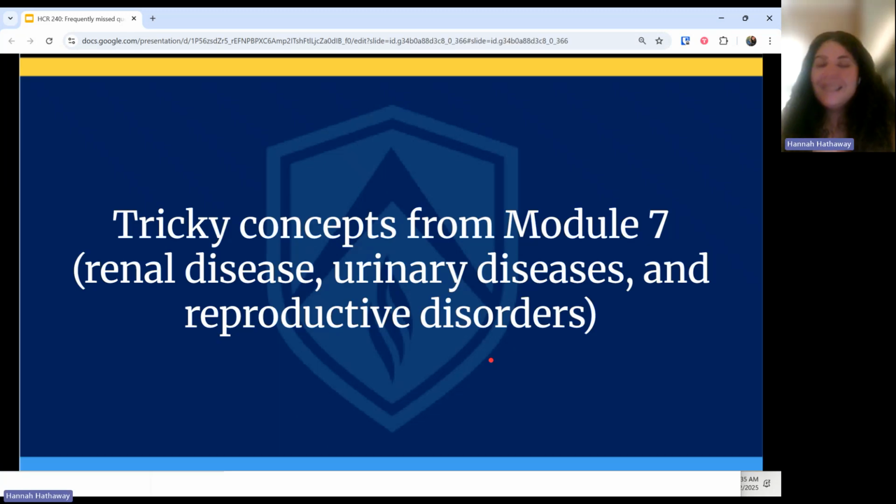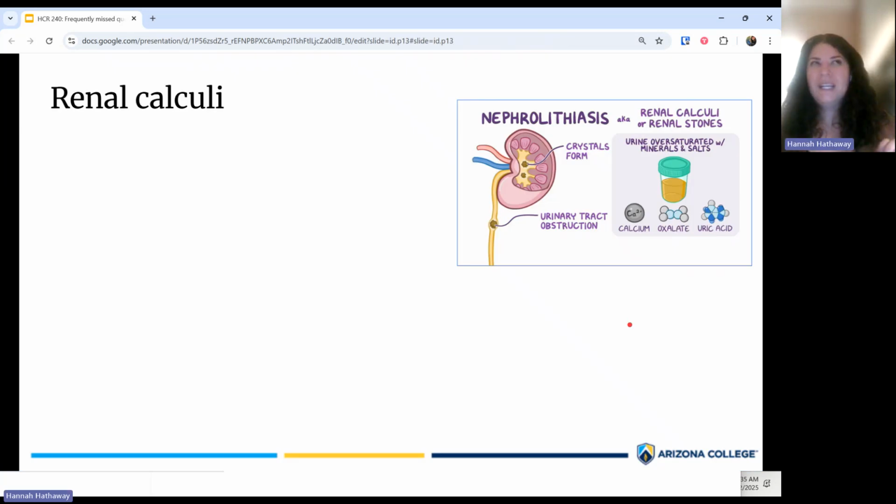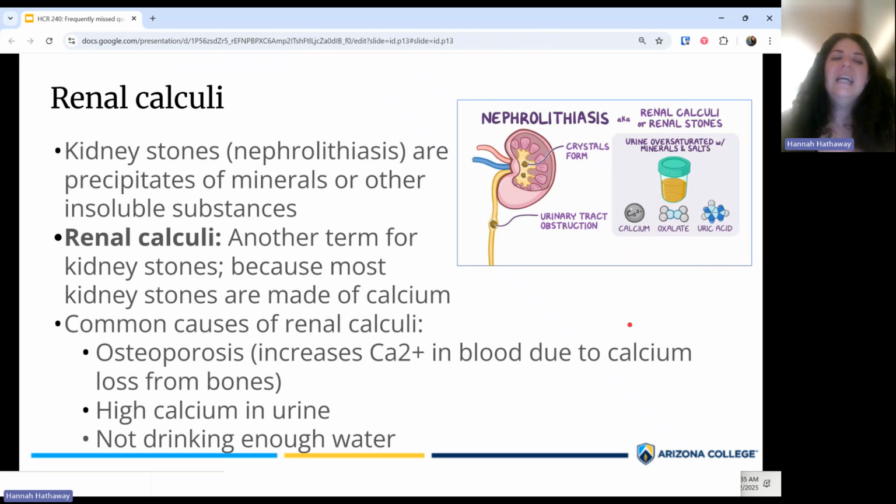Okay, and that takes us to the last module that's going to be on the final, which is Module 7. Module 7 was renal diseases, urinary diseases, and reproductive disorders. The first tricky concept from this module has to do with renal calculi. Renal calculi is just another name for kidney stones.